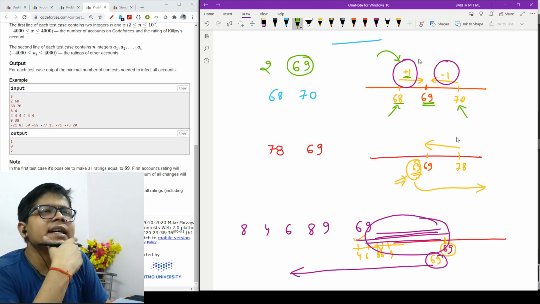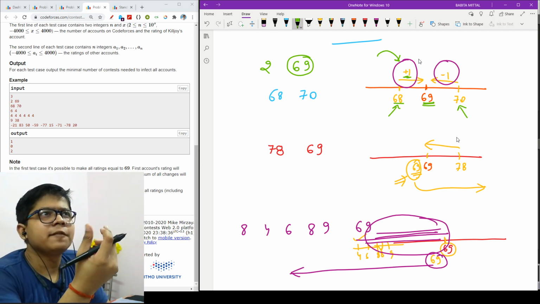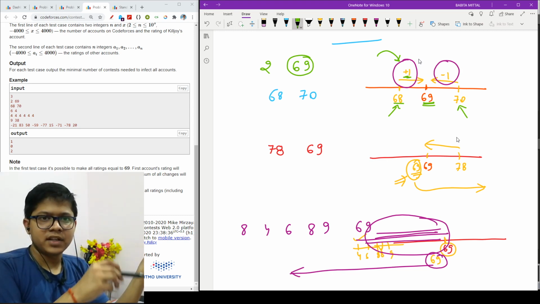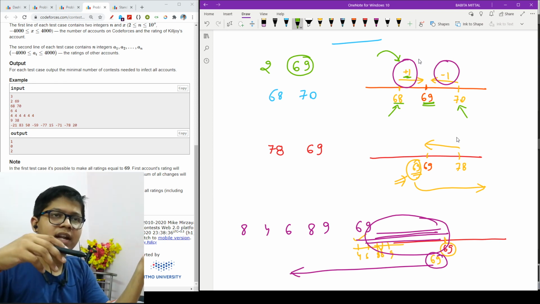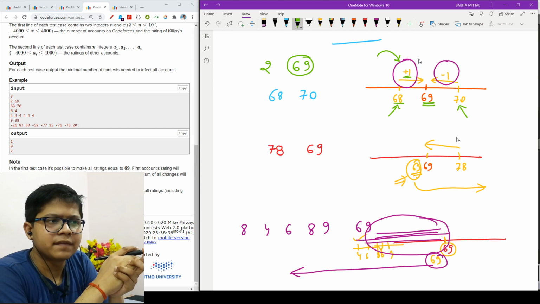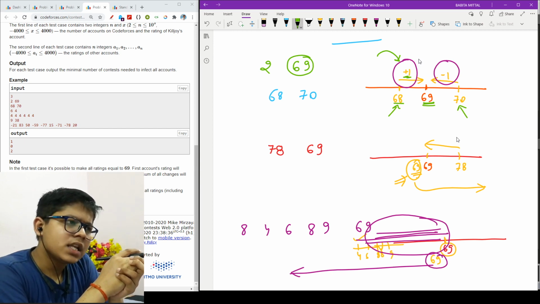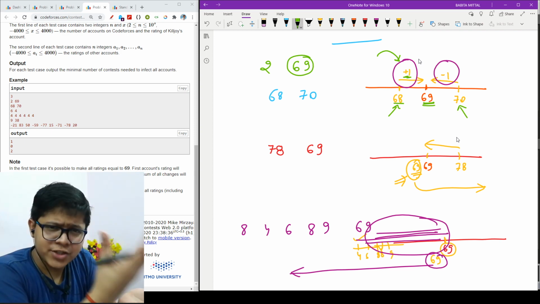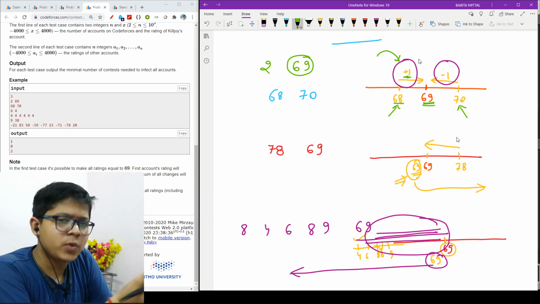Now you might think, okay Aaron, it is pretty fine that if I can increase all the elements from the left and decrease all the elements from the right in one go, I will make them infected. Yeah, pretty fine. Now what's the other case? The case I showed you here, the number of rounds required will be 1.